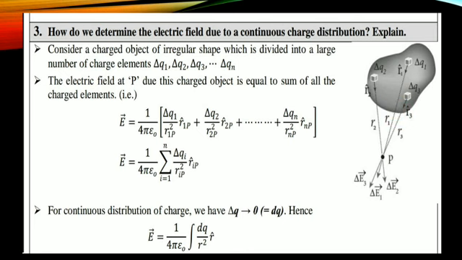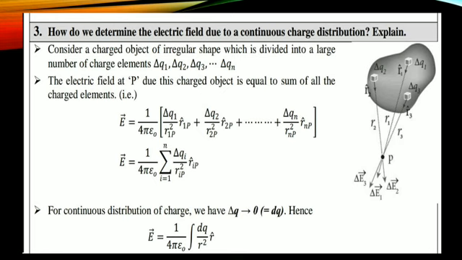The same way, for the electric field at a point, based on the superposition principle, we use the same method. How to calculate the electric field? It is easy, right? It is the sum of all the electric fields. Therefore, the electric field at a point P due to this charged object is equal to the sum of all the charge elements. Therefore, E is equal to 1 by 4 pi epsilon naught, which is common, so outside, delta Q1 divided by r1p square into r cap 1p, plus delta Q2, plus delta Q3, up to delta Qn divided by rnp square into r cap np.